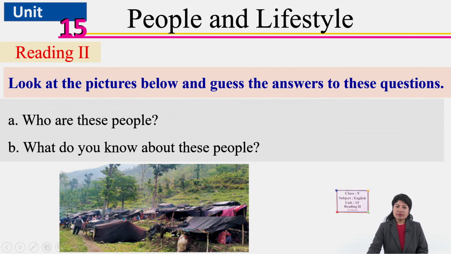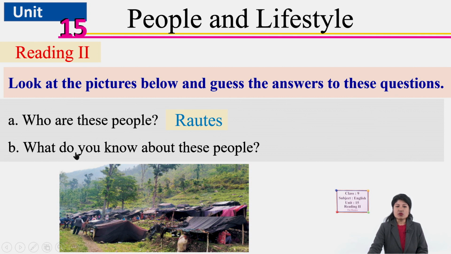So there are people as well, living in these small houses. Who are these people? Any guess? What's our title? Oh yes, these are Rautes. They are called Raute people, Rautes.